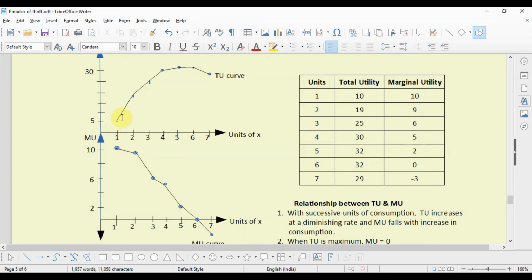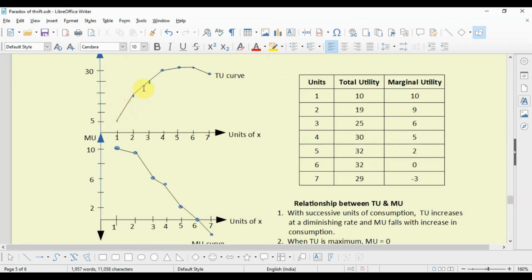So we see that as consumption increases, total utility increases, but we see the rate of increase in total utility is diminishing. That is, total utility increases at a diminishing rate and marginal utility decreases.